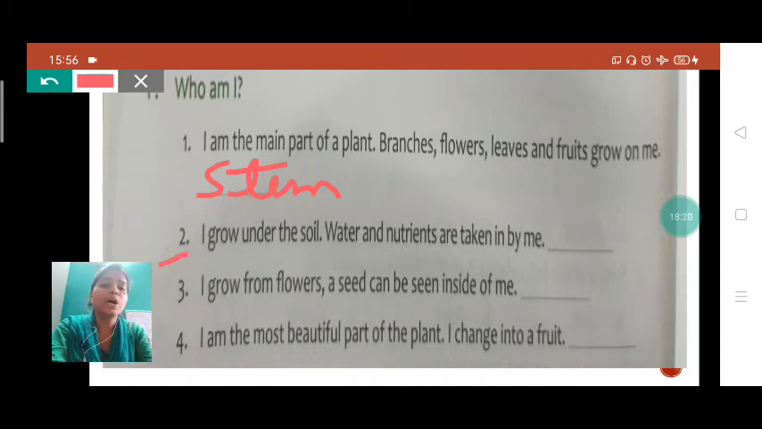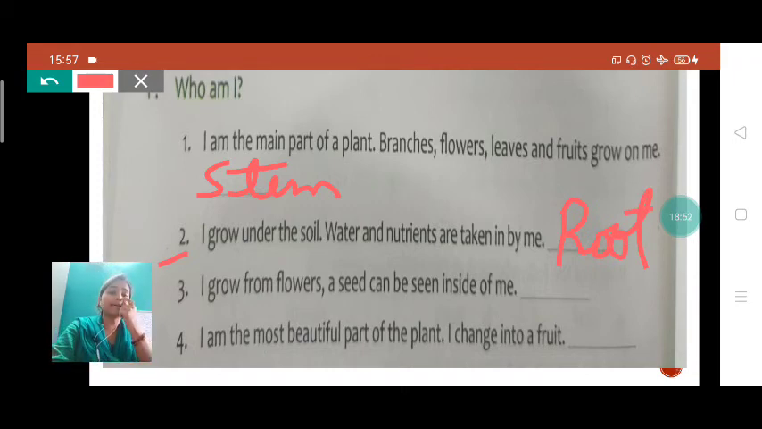Okay, students. Now see the next one. I grow under the soil. Water and nutrients are taken by me. See, I grow under the soil. Which part is under the soil, student? We have discussed in the chapter the part which is under the soil and which takes the water and nutrients is called what? It is root. Okay, so we will write here root.